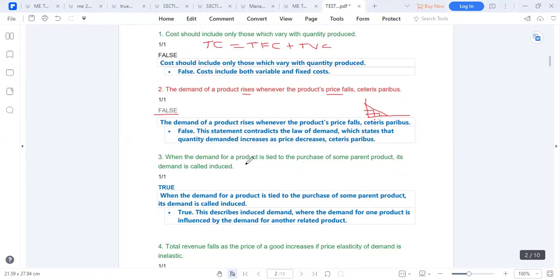So when the demand for a product is tied to the purchase of some parent product, when the demand of a product is tied to the price of the parent product, its demand is called the induced demand. This is true. It is true because this is exactly what describes induced demand, where the demand of one product is influenced by demand of other related products. That is what we call induced demand.